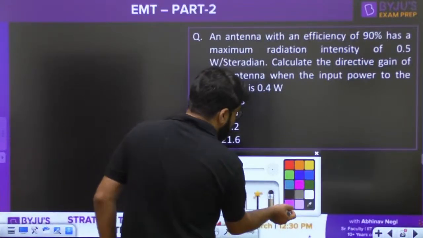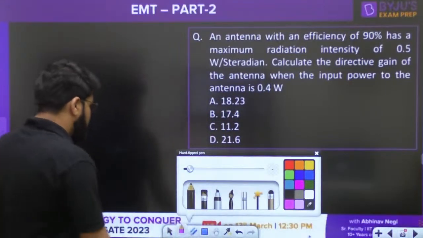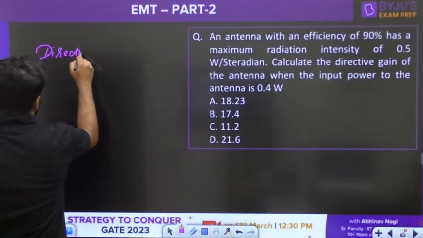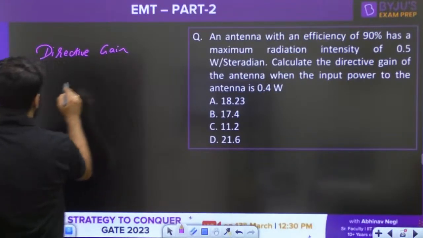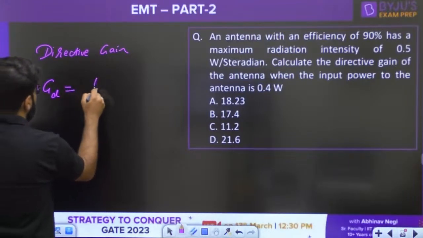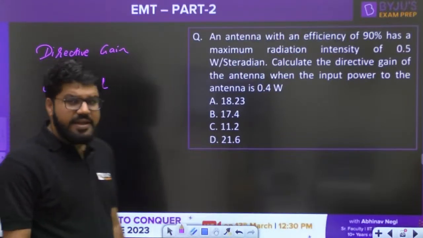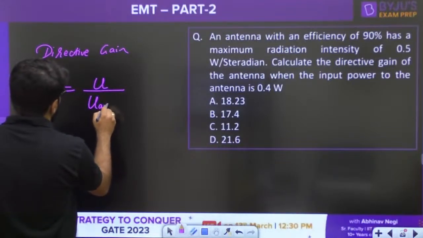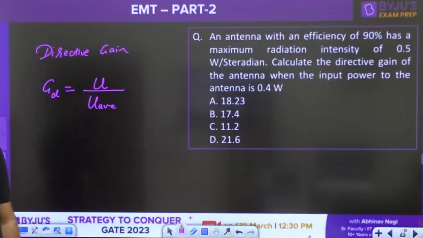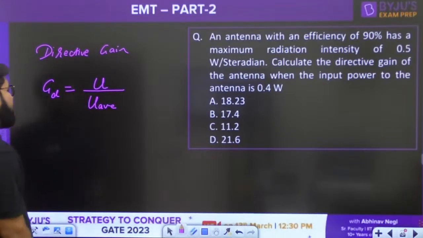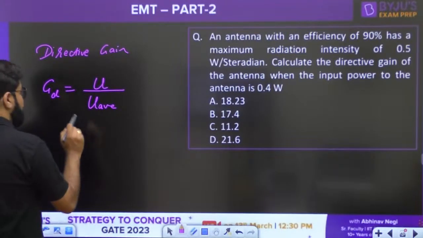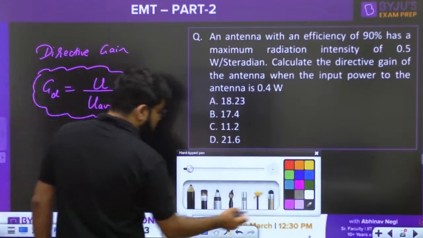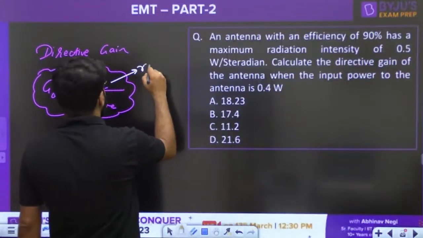So see guys, what is the formula for the directive gain? A few more important formulas will come up here. The directive gain GD is given by the radiation intensity of the antenna divided by the average radiation intensity, where U is the radiation intensity.